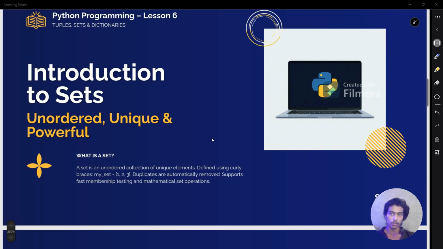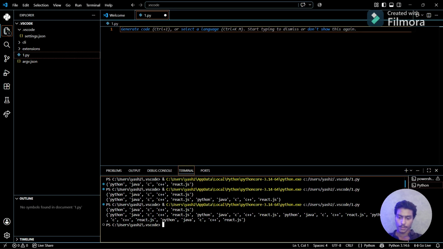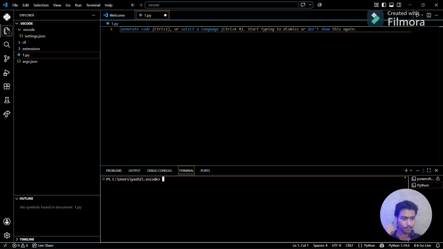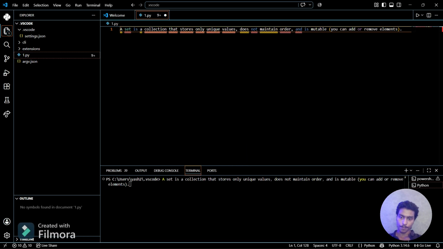As I told you before, sets are unordered and tuples are ordered. So how are sets unordered? Let me define it on VS Code. Here on VS Code, let me clear everything first. Let me paste a definition here.